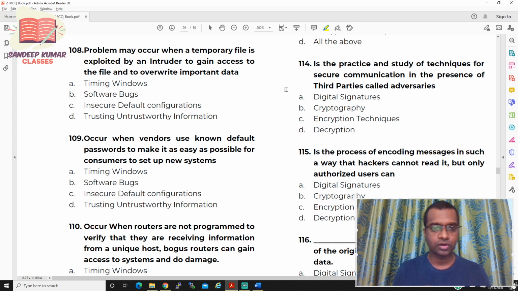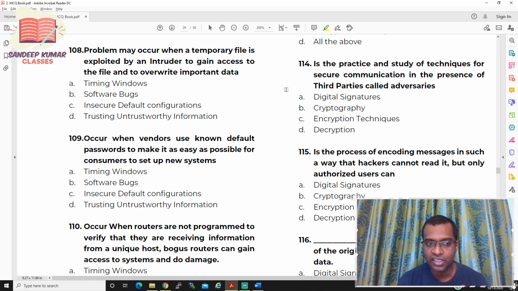When a hacker exploits a temporary file on your computer, an intruder is nothing but a hacker. If he tries to gain access over your temporary files, what exactly is that vulnerability called?